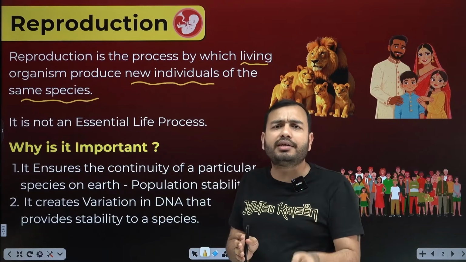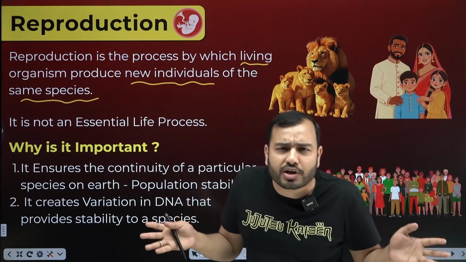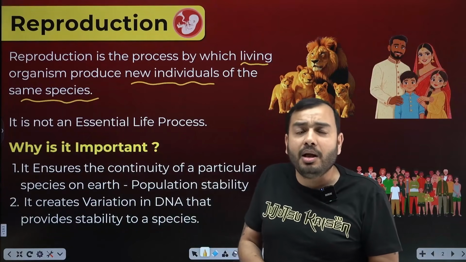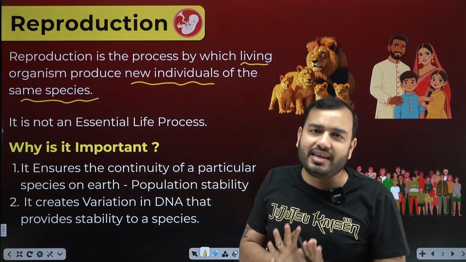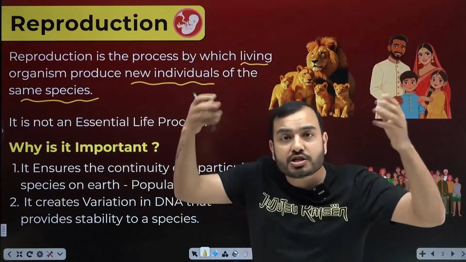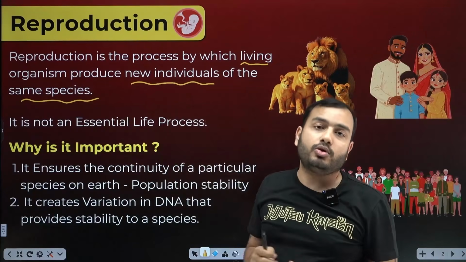But for an individual, it is not an essential life process, such as respiration, transportation, nutrition, excretion. If we don't excrete waste, we will still die. But if we don't do reproduction, we won't die. But if we look at the level of the entire species, the entire species will end. If all the lions stop reproducing, slowly the lion will become extinct.